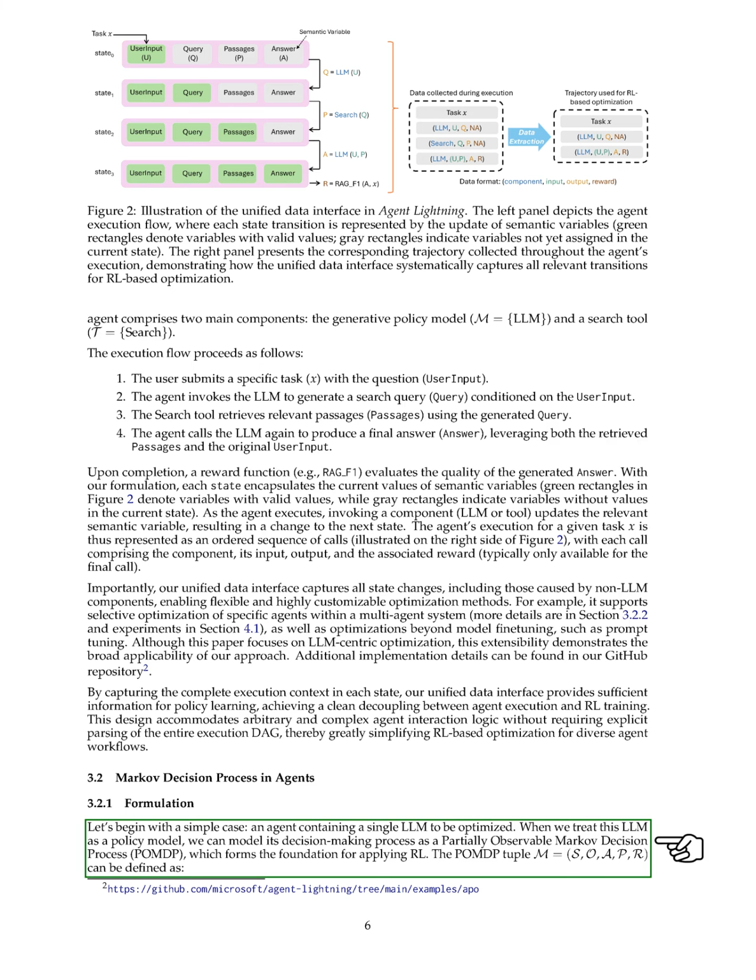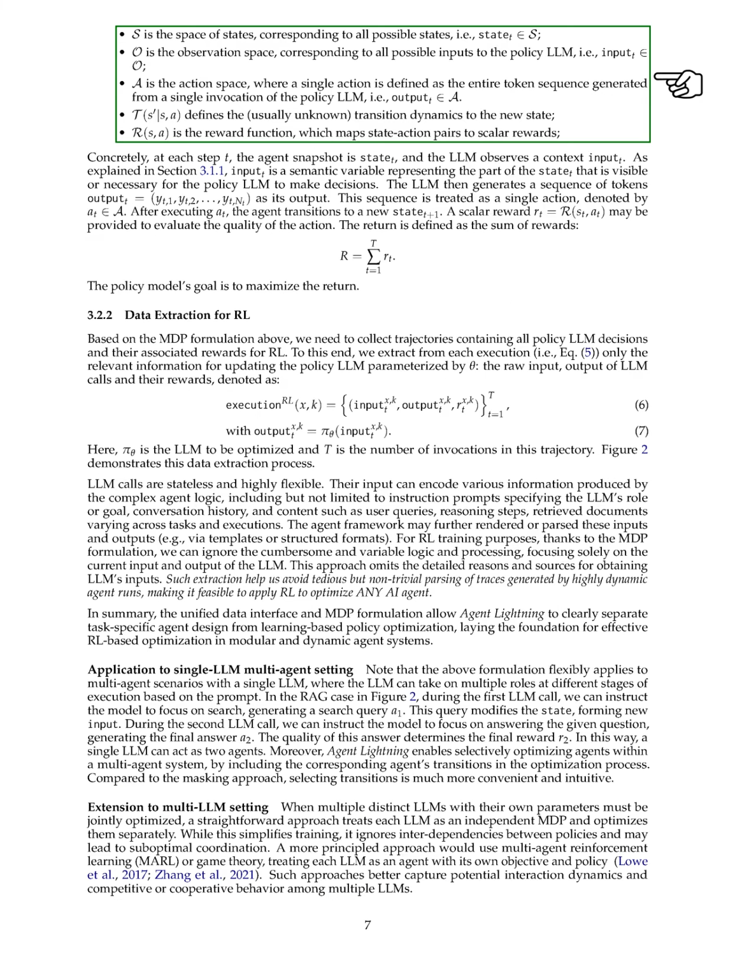POMDP. We define the POMDP using a tuple that includes the state space, which encompasses all possible states, the observation space, which includes all potential inputs to the LLM, the action space, where each action is the complete sequence of tokens produced by the LLM in one call, the transition dynamics, which describe how the agent moves to a new state, and the reward function, which assigns rewards based on state-action pairs.